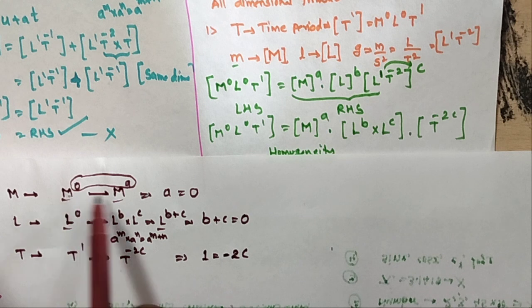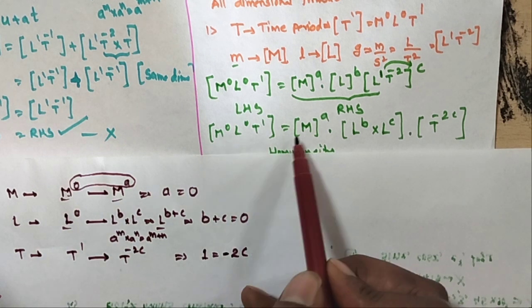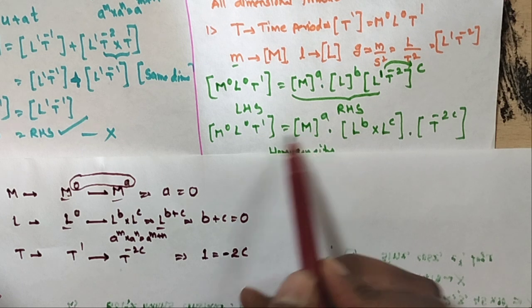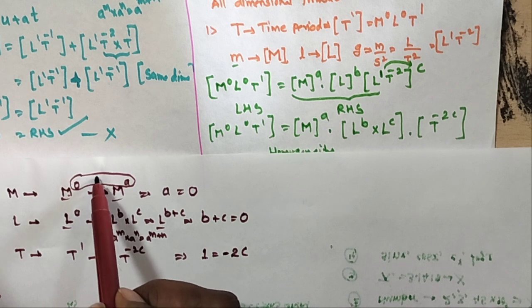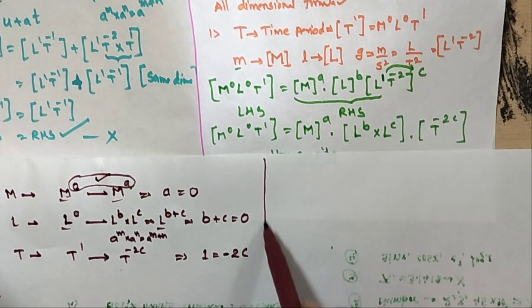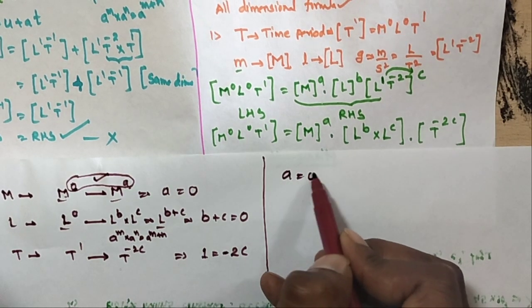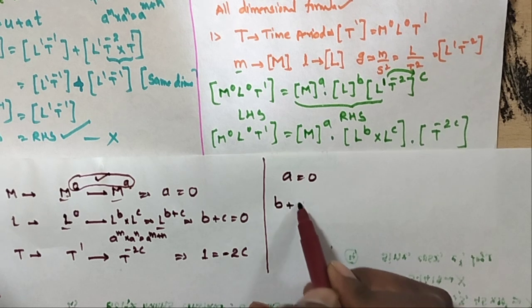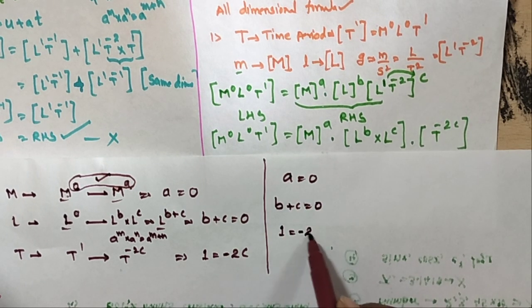Where m and m, here LHS m, RHS m, both are the same dimension, so comparing powers, 0 is equal to a. So what is your observation in this one? A is equal to 0 and B plus C is equal to 0 and 1 is equal to minus 2C.